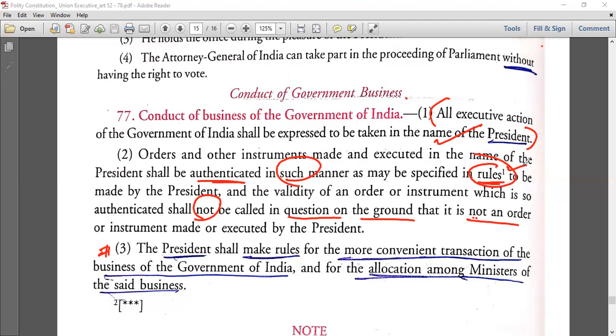And any validity of an order or instrument which is so authenticated will not be called in question on the ground that it is not an order or instrument made. Okay? Now rules, the President shall make rules for the more convenient transaction of the business of the Government of India and for the allocation among ministers of the said business. The rules President बनाएगा, Article 77 Clause 3.